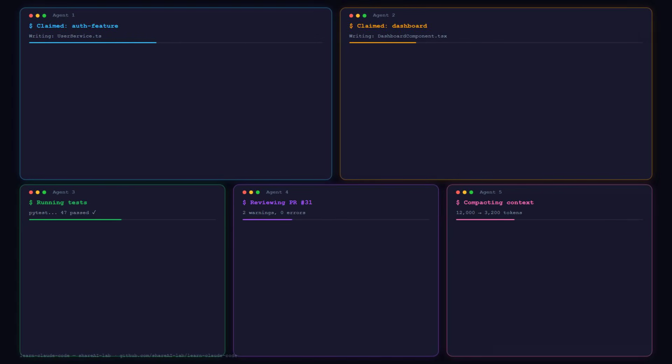5 terminals, 5 agents, 1 repo. Watch this. Agent 1 claims the auth feature. Agent 2 claims the dashboard. Agent 3 is already running tests.